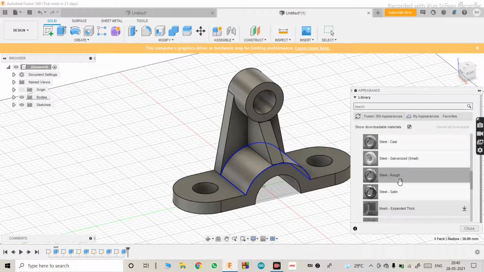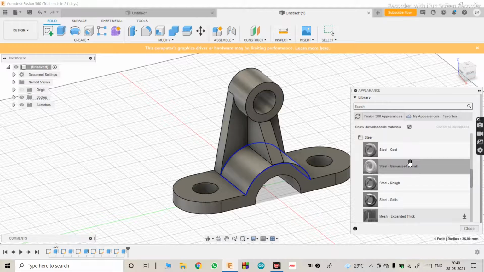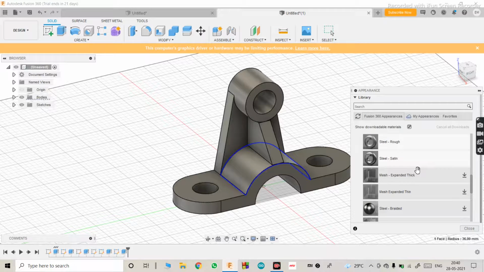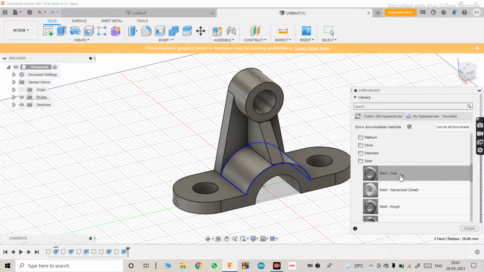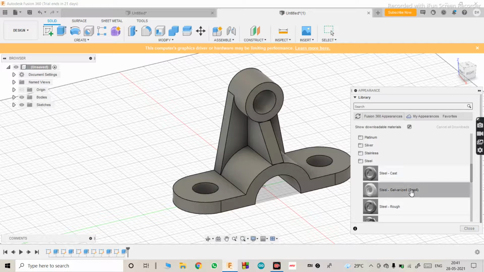Okay, then go there and you can select any of those. If you haven't downloaded all these skins, you can just download them by clicking there. We'll make it cast steel. Okay, you just have to drag it from here and leave it anywhere on top of the object that you have made, and it will change.